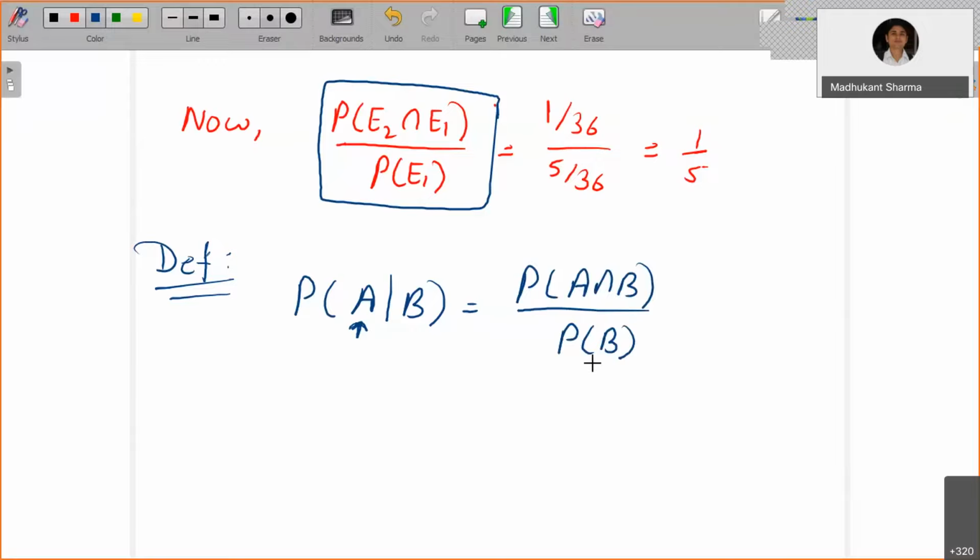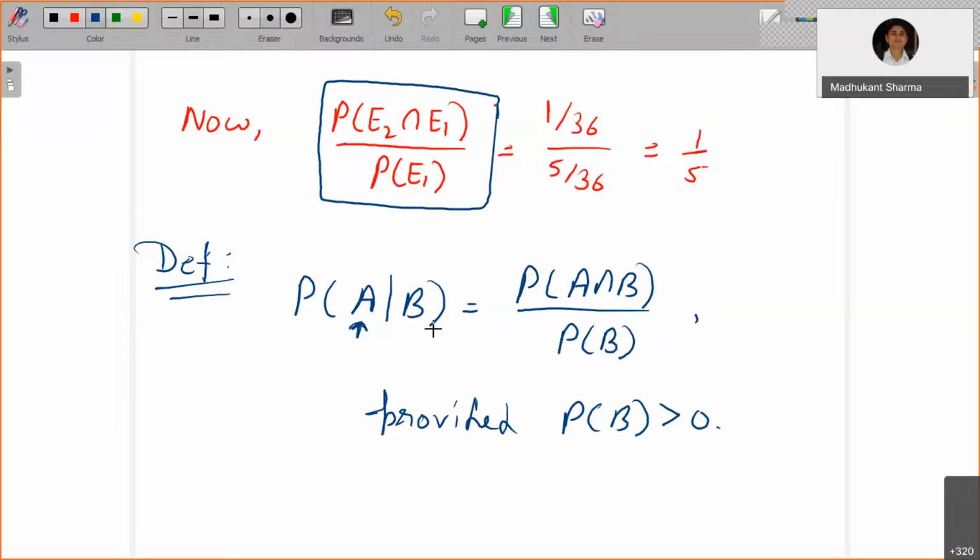The very first thing from here: this is a rational function, with a numerator and denominator. So this will be defined only provided the probability of the occurrence of the event B is greater than 0. If it is equal to 0, it is not defined, since B has not occurred.